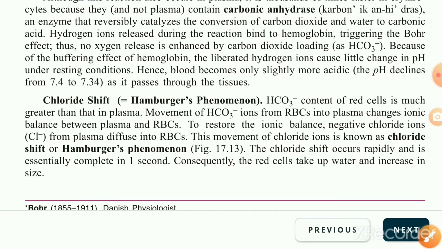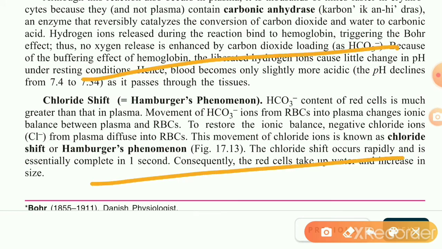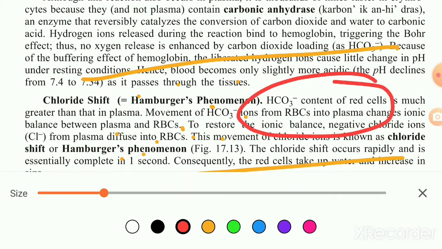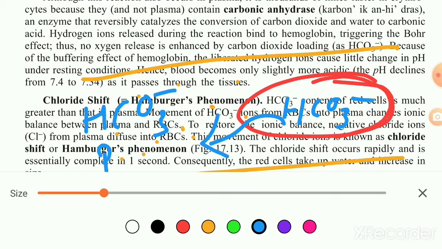Now what happened further? Suppose this is the blood capillary, and here is the plasma, and here is the red blood cell. In the red blood cell, there is a large amount of bicarbonate ion, HCO3 negative. Here in plasma are also bicarbonate ions, but their number is comparatively lesser. After their formation, these bicarbonate ions leave RBC and enter into blood plasma. So when the negatively charged bicarbonate enters the plasma in large numbers, this disturbs the ionic balance.